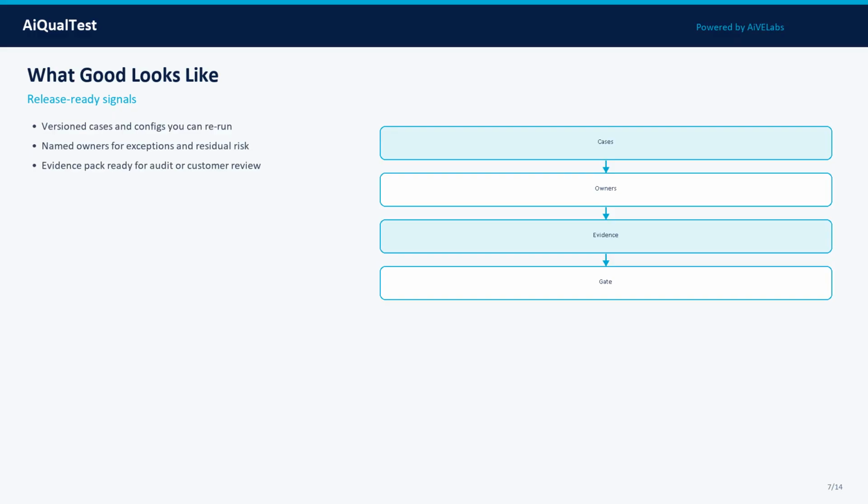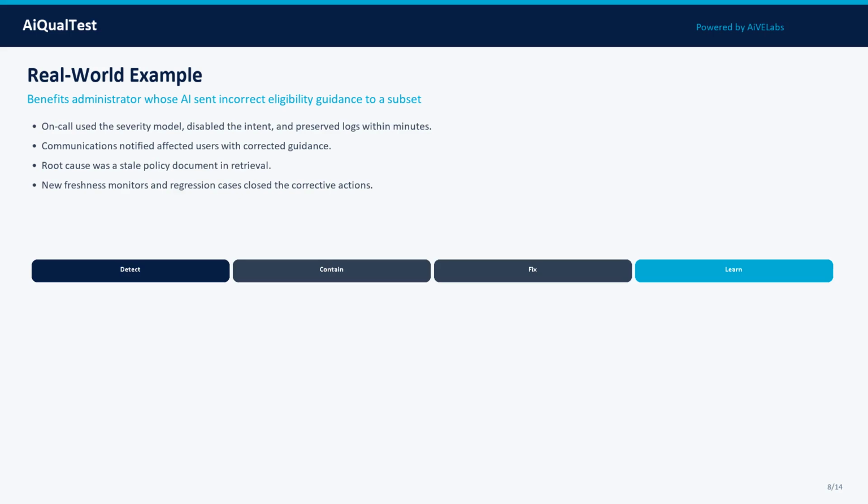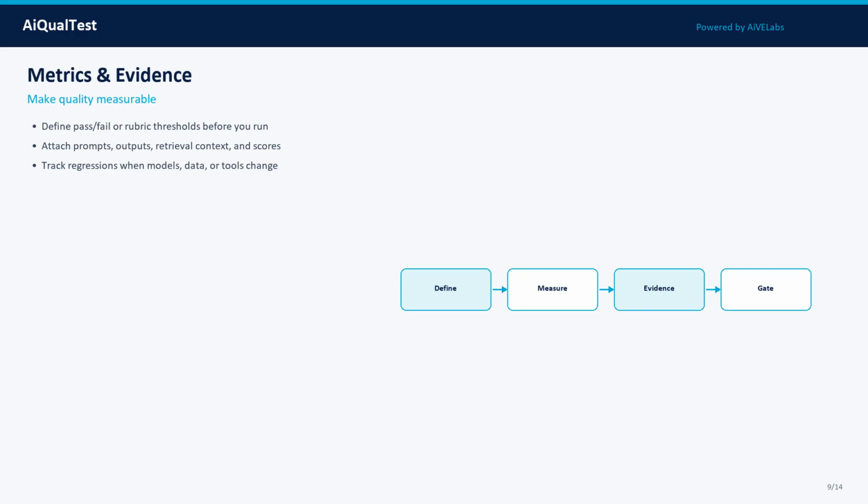Here is a real-world pattern. Setting: benefits administrator whose AI sent incorrect eligibility guidance to a subset of users. On-call used the severity model, disabled the intent, and preserved logs within minutes. Communications notified affected users with corrected guidance. Root cause was a stale policy document in retrieval. New freshness monitors and regression cases closed the corrective actions. Notice the pattern: define scope, run controlled tests, capture evidence, decide with named owners, and feed failures back into the next cycle. That is how AI quality becomes a system property, not a slide.